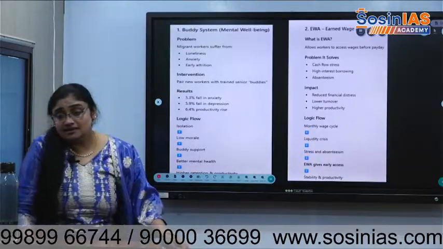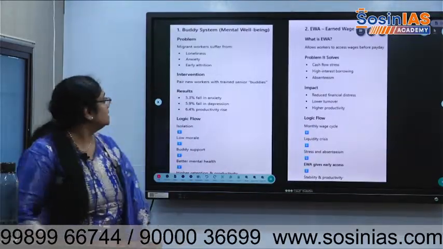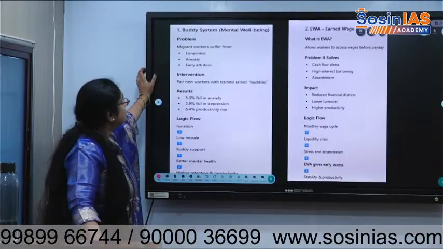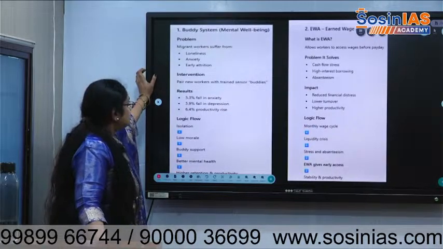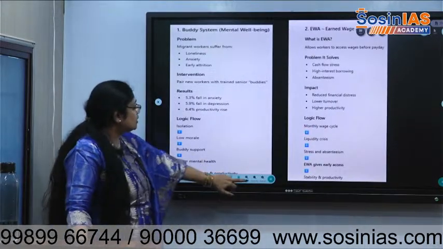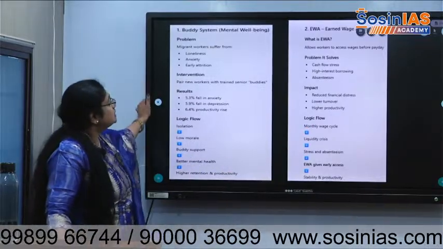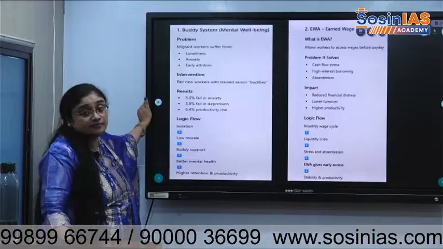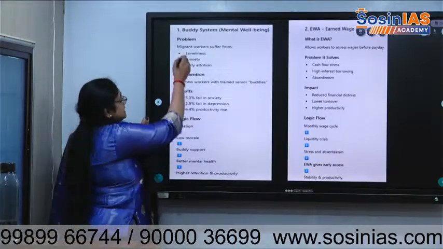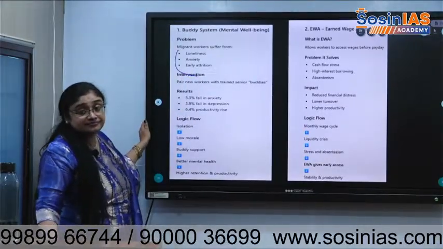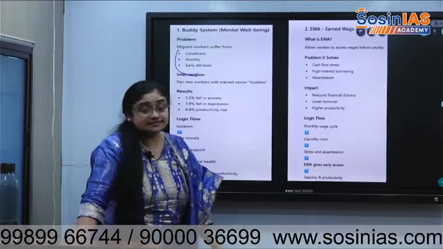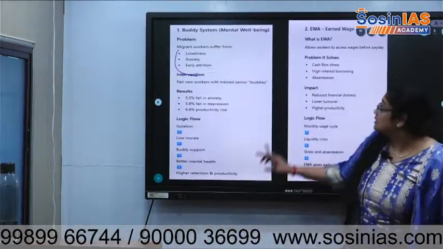Then there is the mental well-being system. Buddy is a system that has been created in order to solve the problem of mental suffering among the work population. Loneliness, anxiety, all these problems people face. So this is one incentive that the government has started.